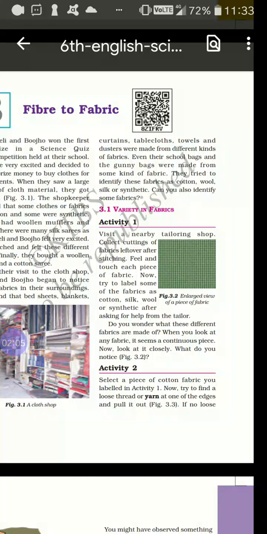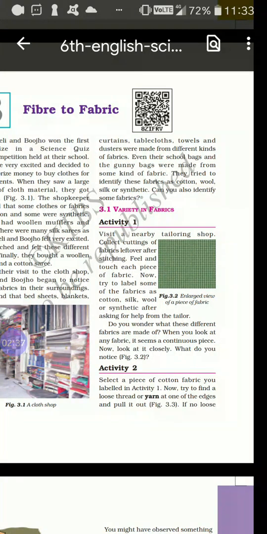There are many kinds of fabrics present. For example, nylon, polyester, cotton, woolen. Many kinds of fibers are there. Some are man-made, which are very important. Man makes some fibers and fabrics to get special properties. Some are obtained naturally from plant and animal sources. Wool, for example, we get from sheep, yak, etc.